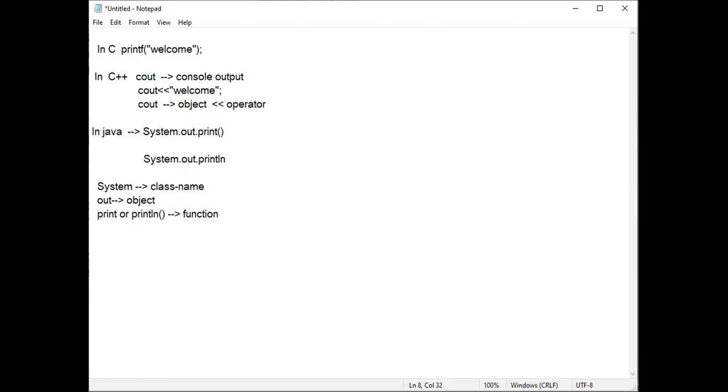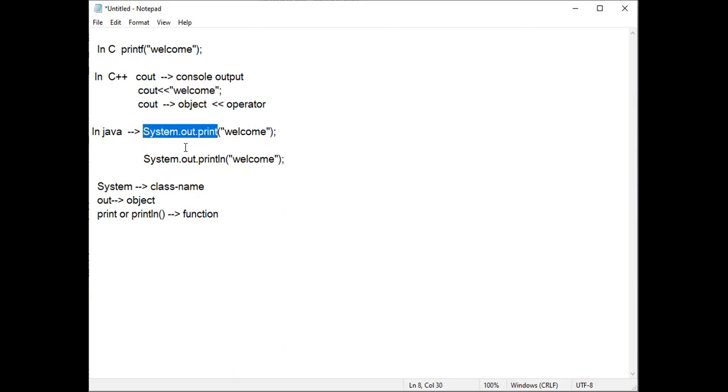Within the parentheses of the print or println function, we can use double quotation marks. If you use double quotation marks, those things are treated as strings. So these two messages will be displayed on the screen, either using print or println.